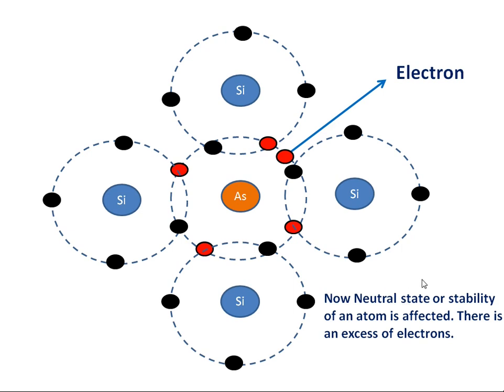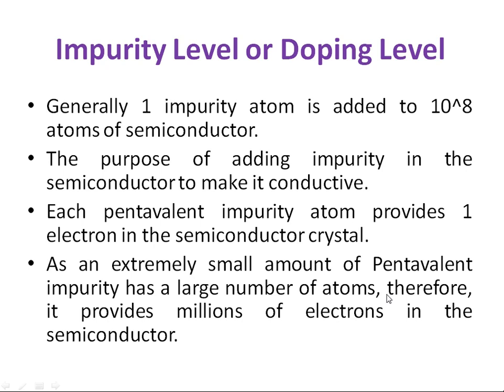So now the neutral state or stability of the atom is affected. When the number of electrons equals the number of protons, the atom is said to be a neutral atom. If the number of electrons is lesser than the number of protons, the atom is said to be positively charged. But here there is an excess of electrons, which means this combination is negatively charged. So here also the stability of the atom is affected. Because there is an excess of electrons, this combination behaves as a negative ion. So that is an impurity level.